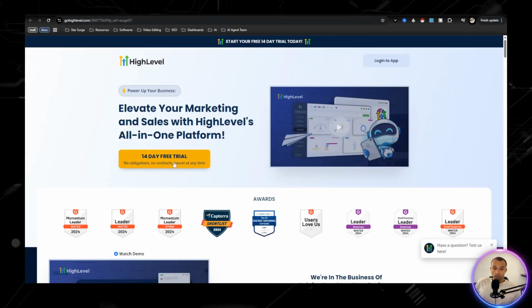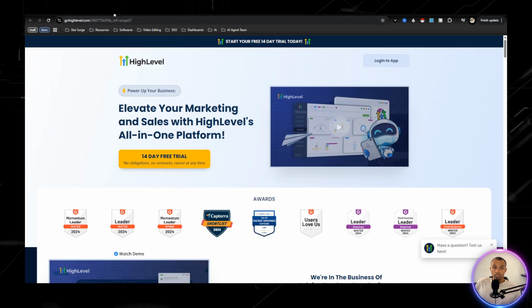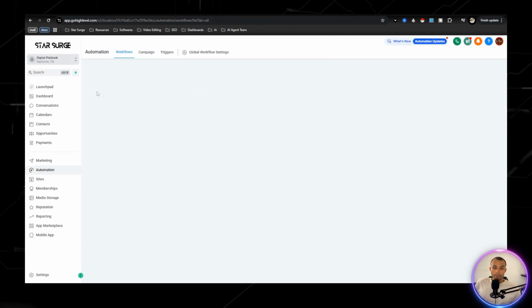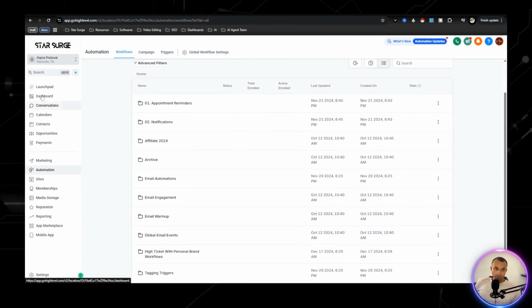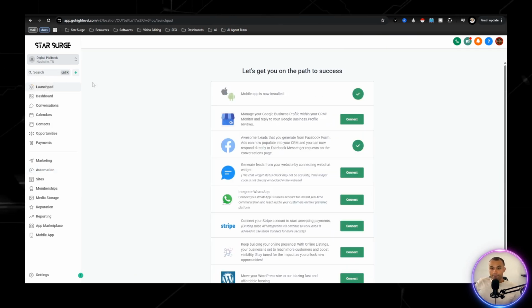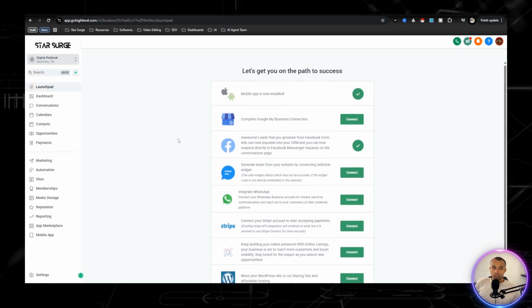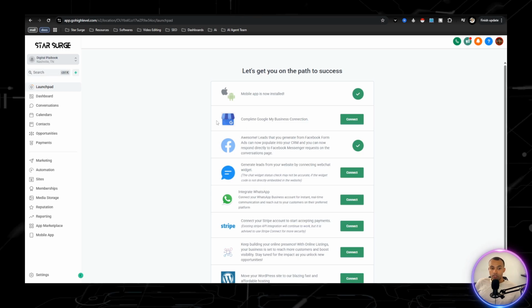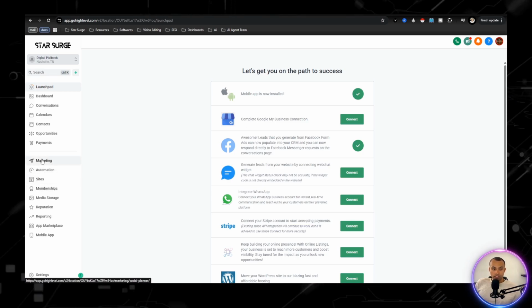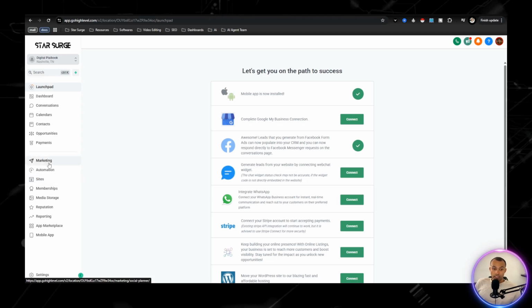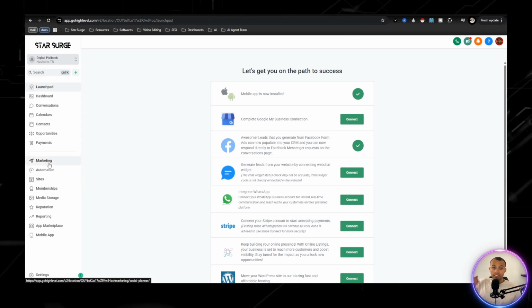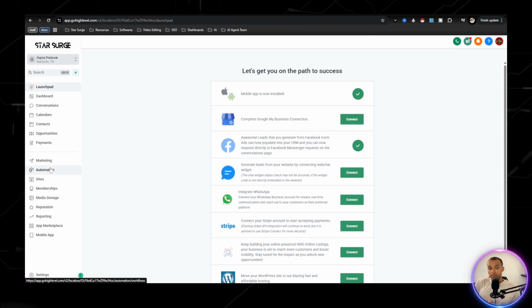So, you want to get Go High Level, and when you do, it's going to look like this. This is the dashboard, and this is your sub account. You don't really have to worry about anything over here. The three areas that we're going to be talking about are marketing, automations, and sites. Marketing, that's where the social planner is, which is going to allow you to schedule out your short form content. We have automations. That's where you're able to create email automations. And then sites, that's where we're going to be able to create your funnel.